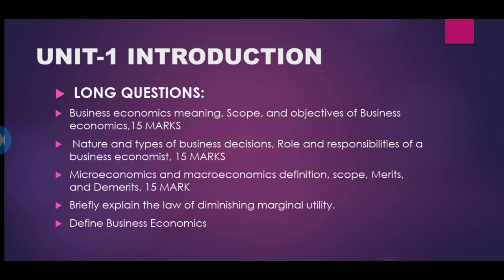Economics is called a science as well as an art. Why? Because it follows scientific methods of observation, reasoning, verification in analyzing business problems and also in forecasting. Business economics is also macro in environment.